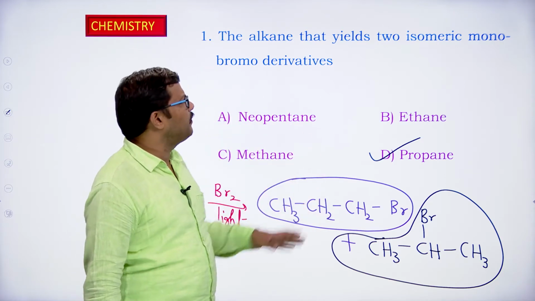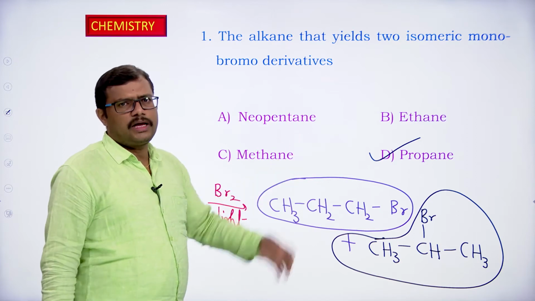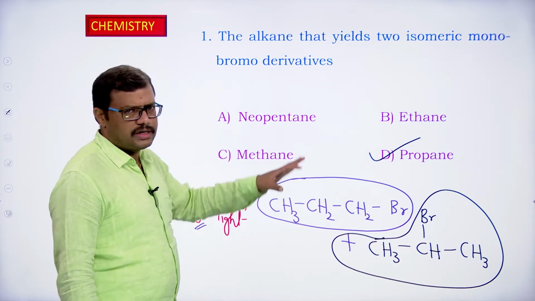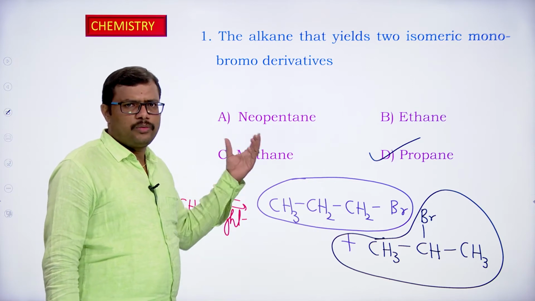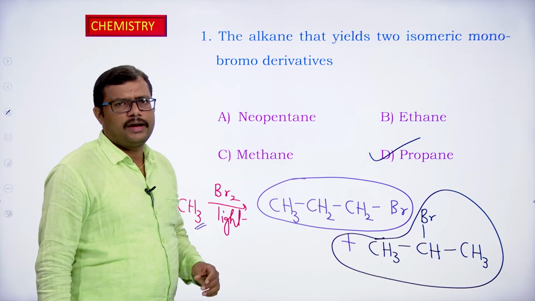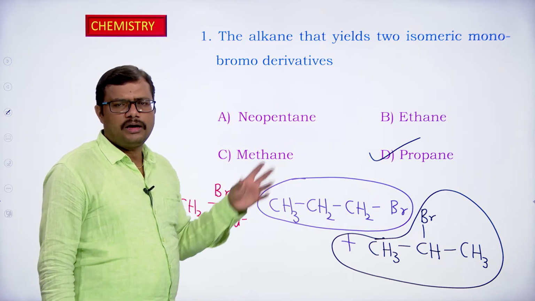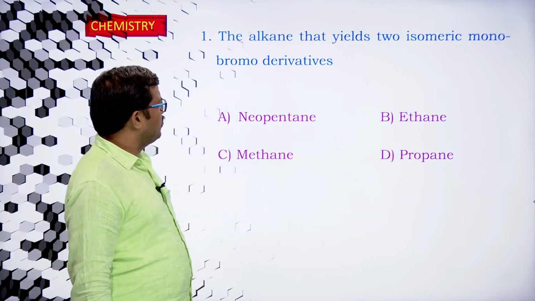So you should be very careful in order to select the alkane which has two different types of hydrogen atoms. First write the structure, then look at the position of the hydrogens and replace those hydrogens with bromine or whichever halogen is given and write the products. If the products come out to be identical, the hydrogen atoms are identical in nature, okay. Right, let us look at the next one.